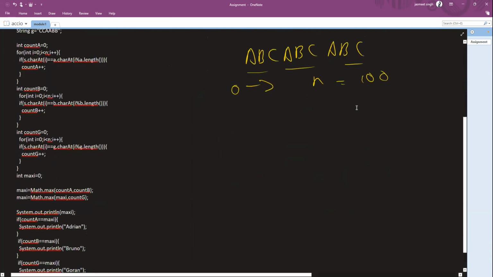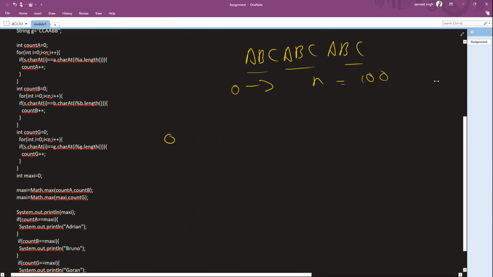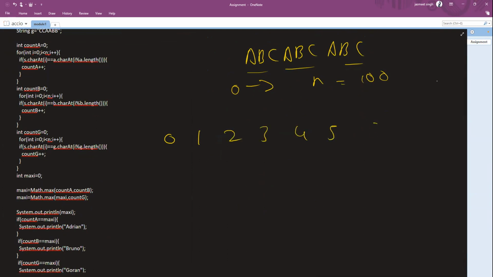So let's quickly have a look at the modulus operator. Okay, I'm writing some values on the screen. Please help me find the modulus operation done on them. So 1, 2, 3, 4, 5, 6, 7, 8, and 9.